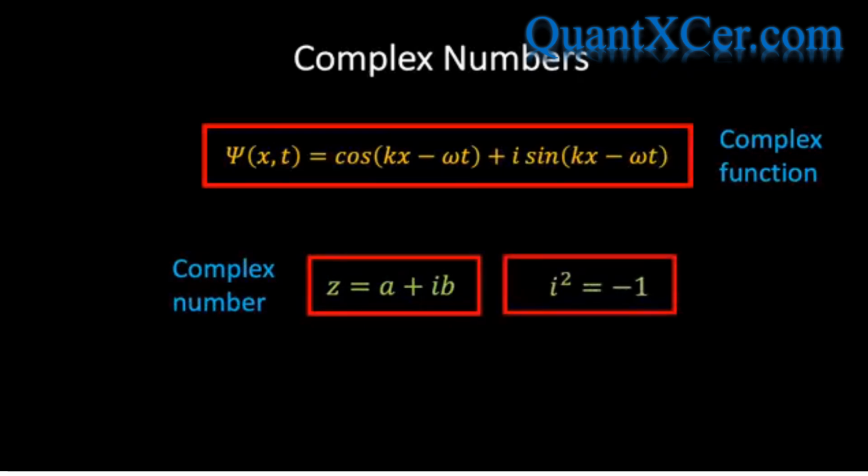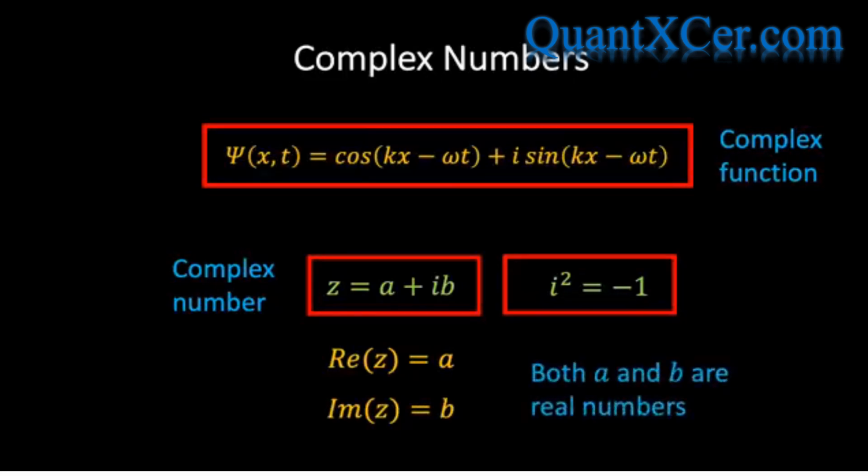The number a is referred to as the real component of the complex number, and the number b is referred to as the imaginary component. And it's worth noting that both a and b are real numbers. Notice that the complex wave function that we've encountered is of the form a plus ib, and therefore it specifies simultaneously two real functions, its real part and its imaginary part.